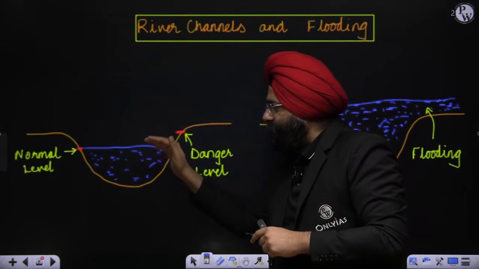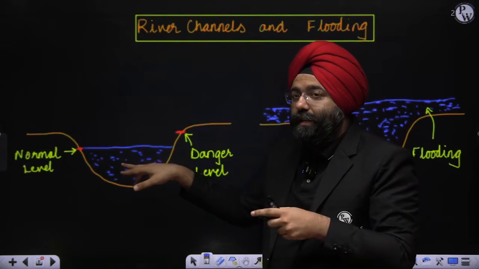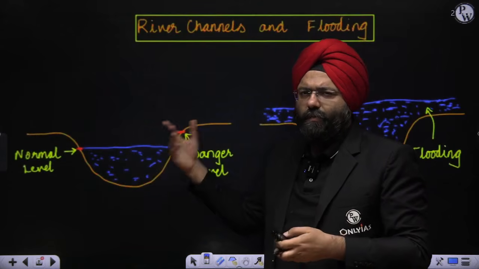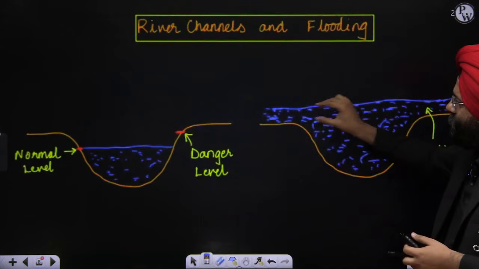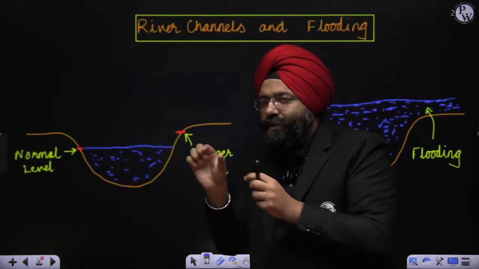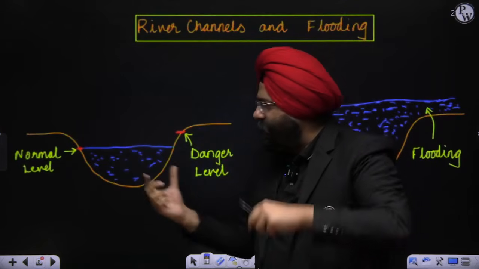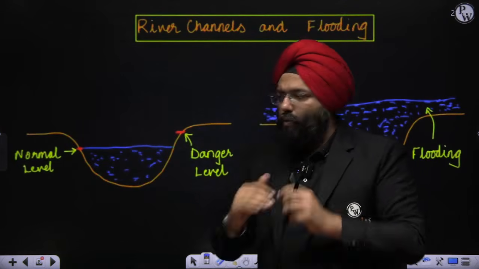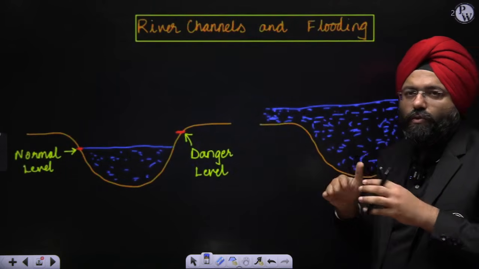So what happened? The excessive rainfall led to an excessive amount of water entering these tributaries. A large number of small tributaries and streams were flooded. So now the water rises up. Now it will go in any direction, because when the river is flowing in a channel, it is a directed movement, where water is directed in a particular path. Once this water crosses, it will move in any path. Now this leads to a lot of flooding.